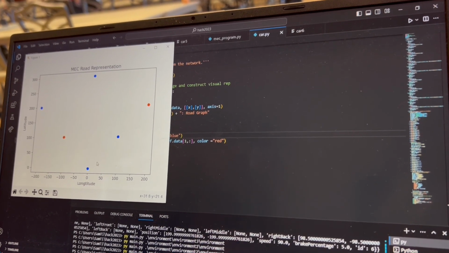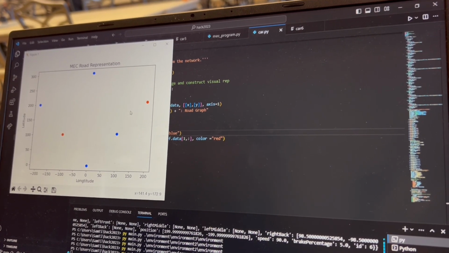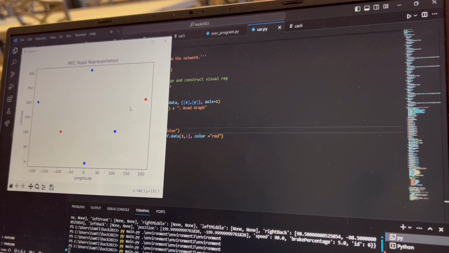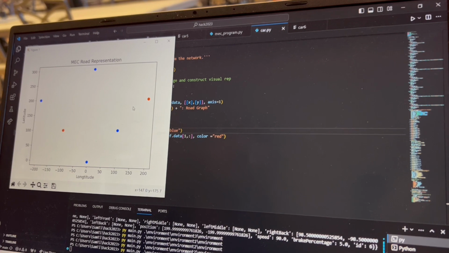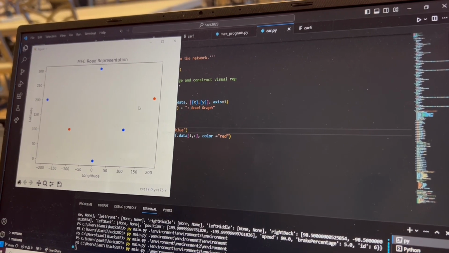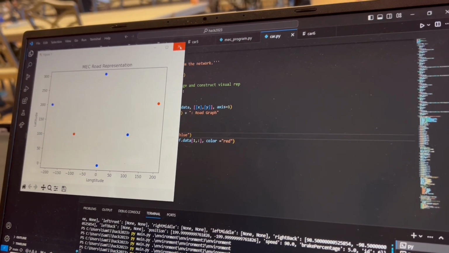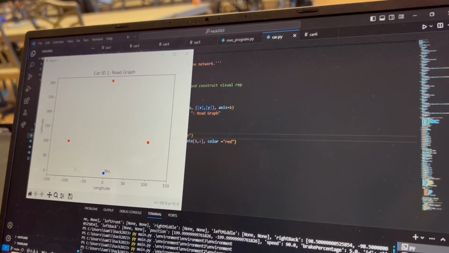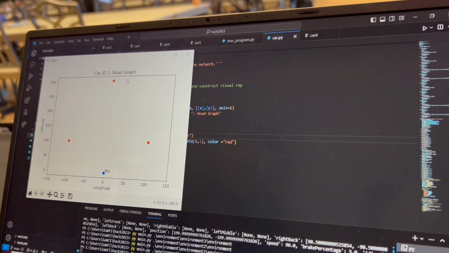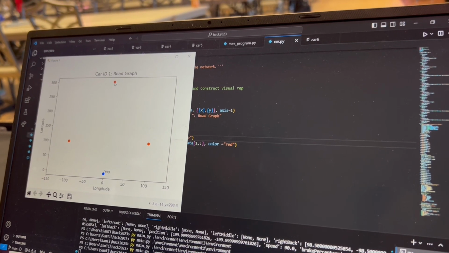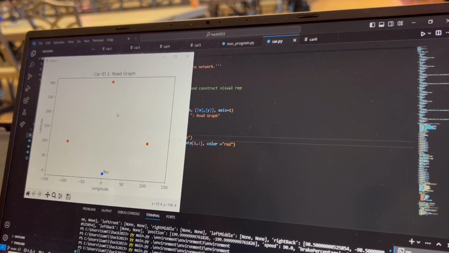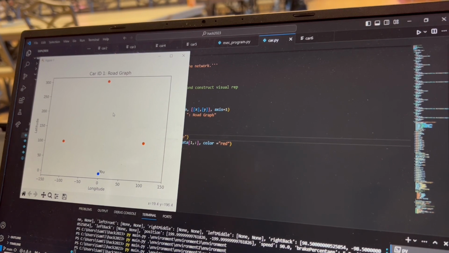Now, once this data is congregated, the MEC then broadcasts back to each individual vehicle the locations of objects that may be significant to their driving experience. So, for example, with car 1, we can see the 2 objects that were in its near vicinity, but we also may be able to see an object significantly far away that was measured by other cars' sensors. This may be significant for a car that may not be able to be seen due to low visibility conditions, for example.